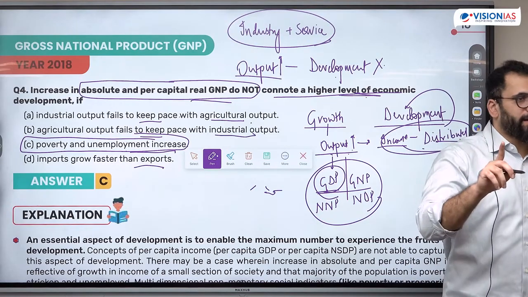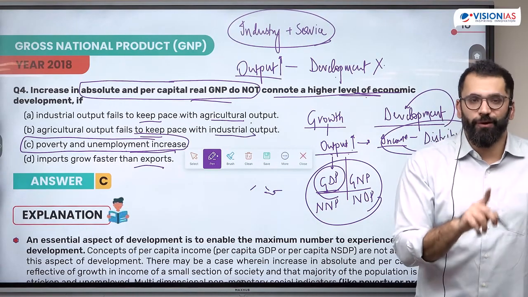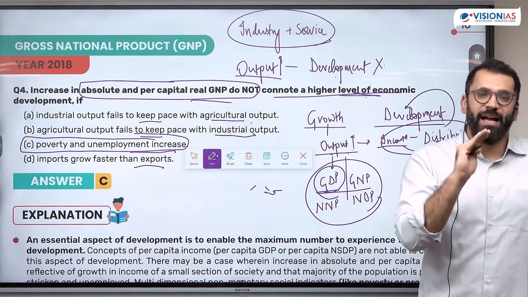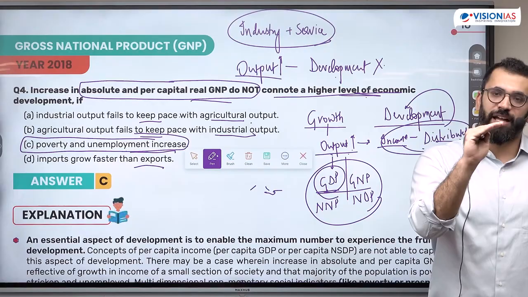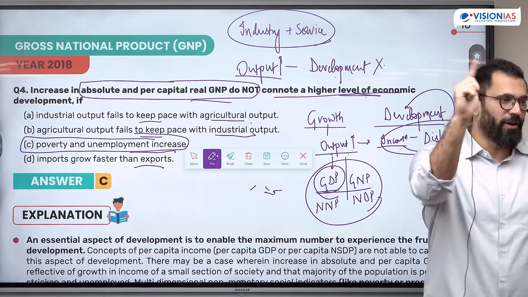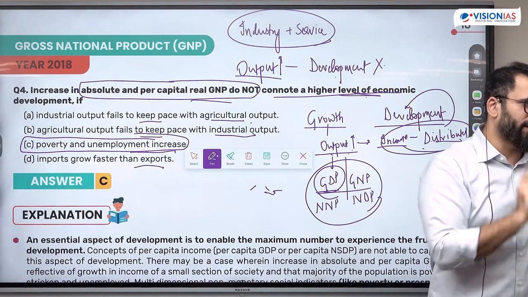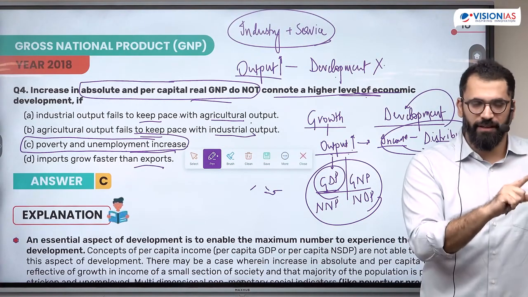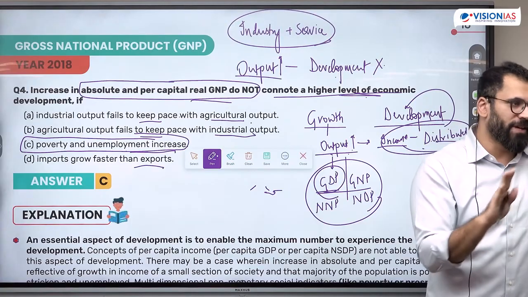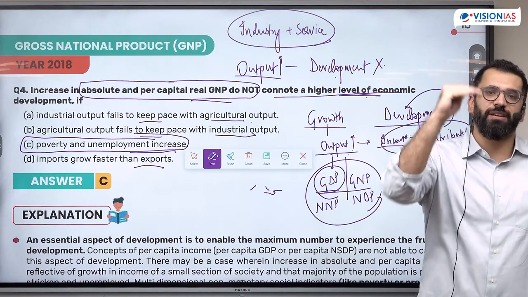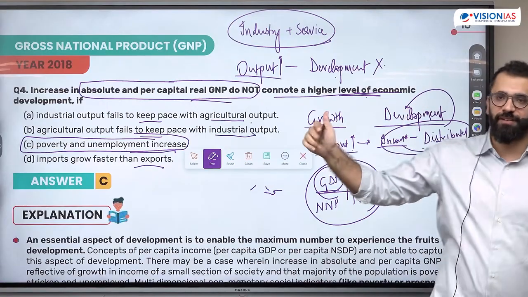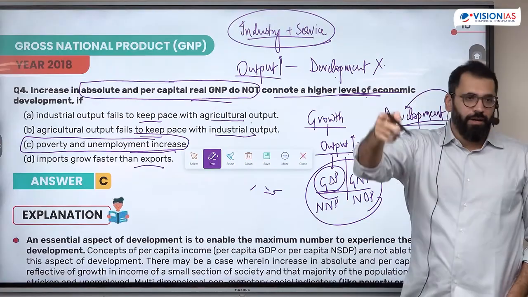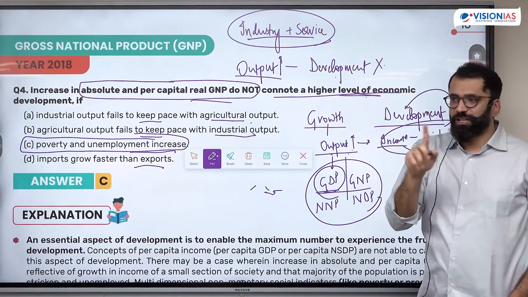Because the problem with agriculture is agriculture's productivity is low. You cannot increase efficiency beyond a point. That means the maximum income increase that will happen in agriculture is fixed. You can't go beyond an income because you can't increase its productivity. But in industry and services, you don't have that limitation. Some industrial sector do have, but services mein there's no limitation. So jitni productivity बढ़ती जाएगी, उतनी income बढ़ेगी. This is why we say if production is coming mostly from industry and service, that country can be said to be more developed. But if it is coming from agriculture, it is not developed.